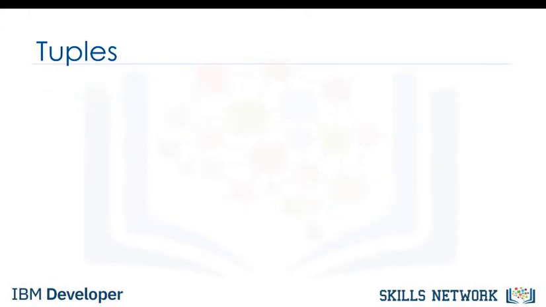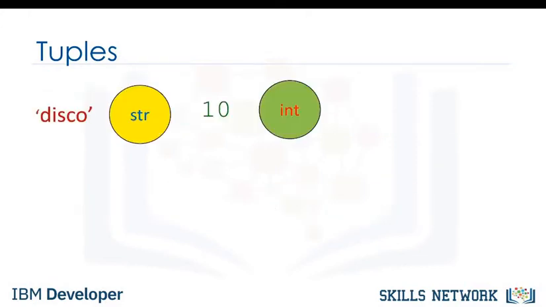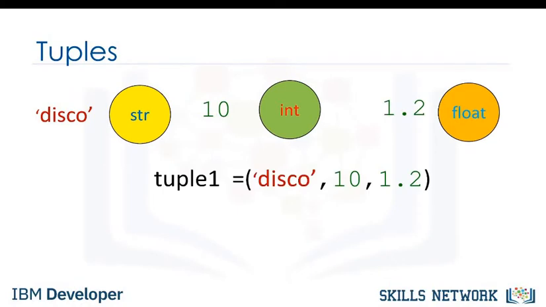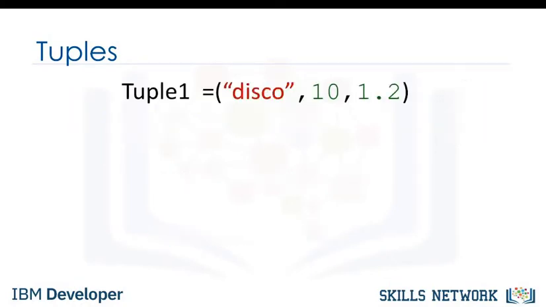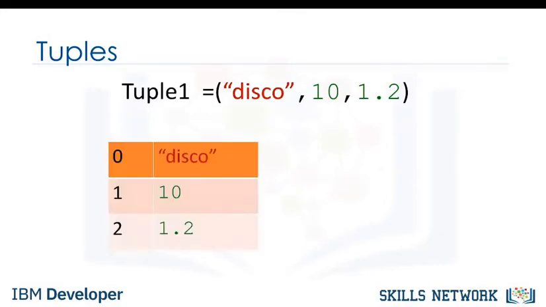In Python, there are different types: strings, integer, float. They can all be contained in a tuple, but the type of the variable is tuple. Each element of a tuple can be accessed via an index. The following table represents the relationship between the index and the elements in the tuple. The first element can be accessed by the name of the tuple followed by a square bracket with the index number, in this case 0.